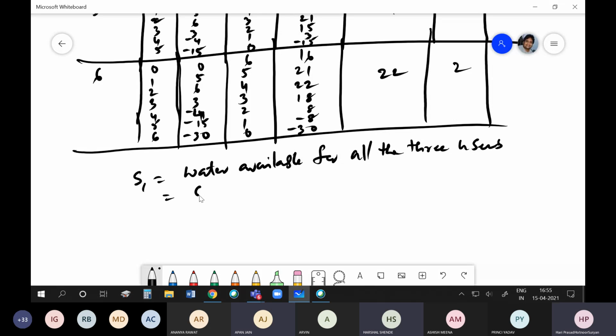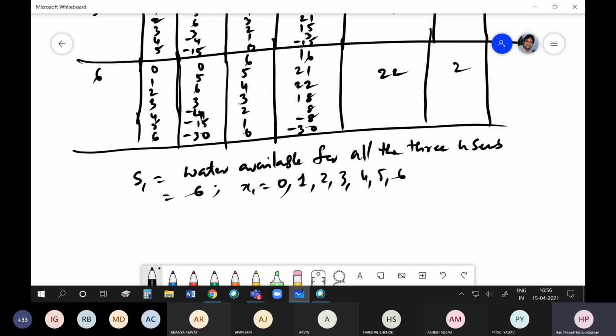Here you have 6 units available. So what are the possible values of X1 I can have? The possible values of allocation are 0 to 6. So I may not allocate to X1 at all, but I may allocate 1, 2, 3, 4, 5, 6.